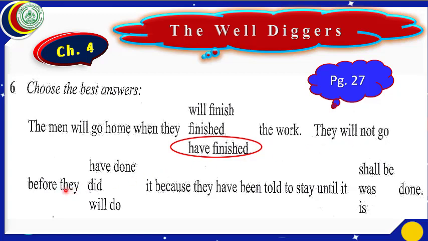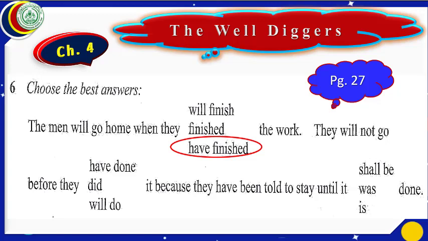Now we shall move forward. They will not go before they have done it, did it, will do it. Dear students, this is also similar to the first one. In the first part, there is future simple. Second part will be present perfect. They will not go before they have done it. What will be the correct option?